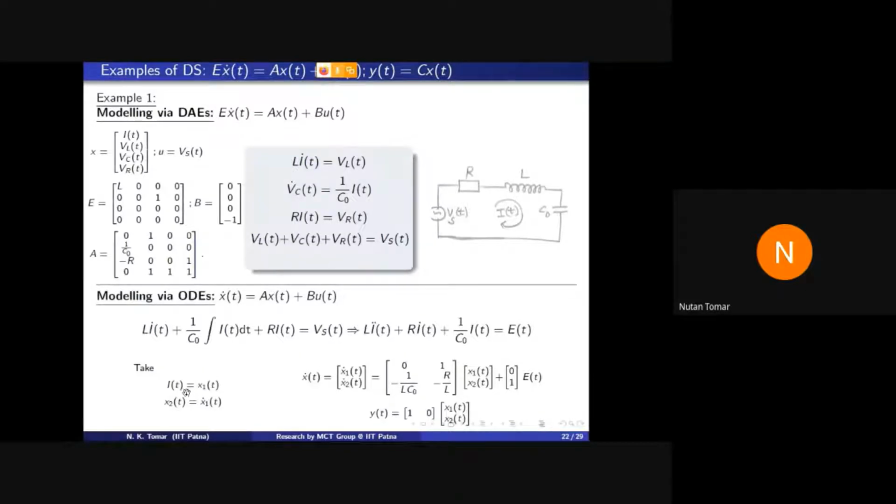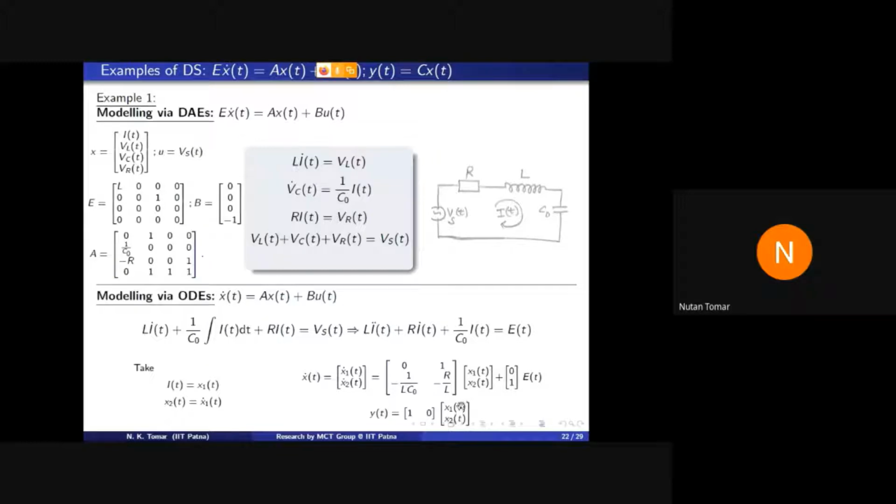So if you take i is equal to x1 and x2 is equal to x1 dot, that is i dot, then if you differentiate one more time, you will see that x2 dot will be minus 1 upon LC times x1, that is i, minus R upon L times x2. So by taking these variables x1 and x2 in this way, we can write this second order ODE in this system form.